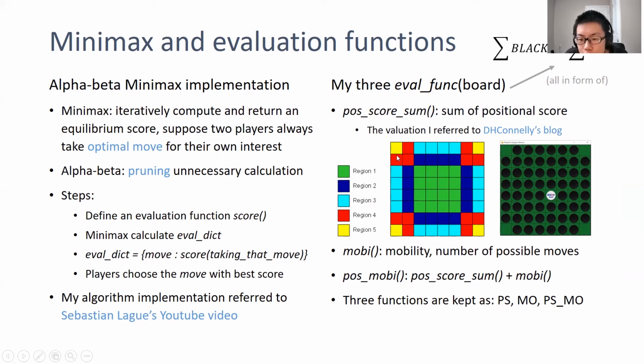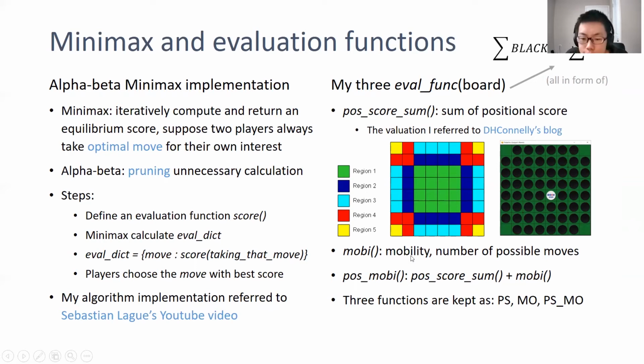And this red zone is what I call the danger zone, because when you put a piece here, your enemy will easily be able to take the corner. So these are generally bad moves to take. And this is just the common area. This one is good, and this one is not that good because, again, the border is good, but this one gives your opponent easier access to the border. With different positional scores, you can assign, for example, 100 here, minus 100 here, or something.